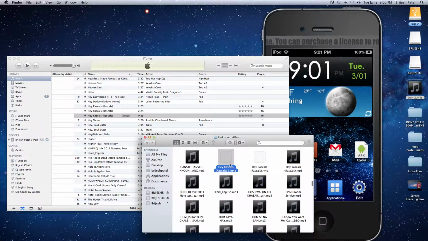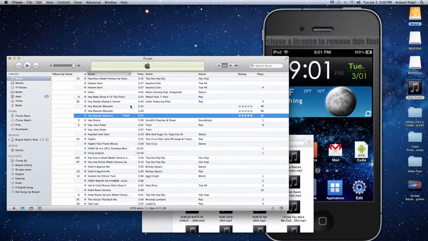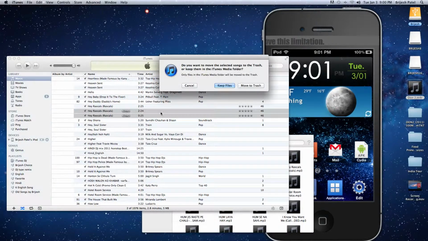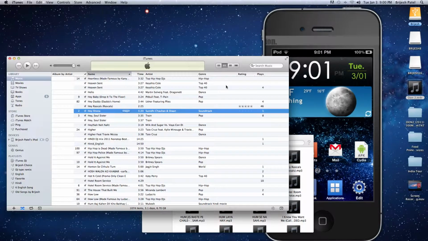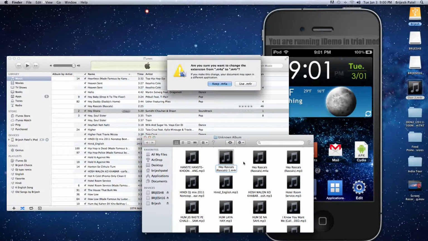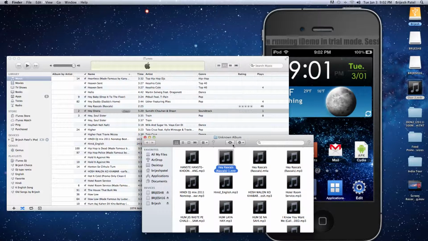Where is it? Over here. You see it? Okay. So now what you want to do is delete this file and this file, both files. But you want to keep the file. Okay? You don't want to delete both. Move to trash. Then you want to change this extension M4A to M4R. That way you can make it a ringtone.